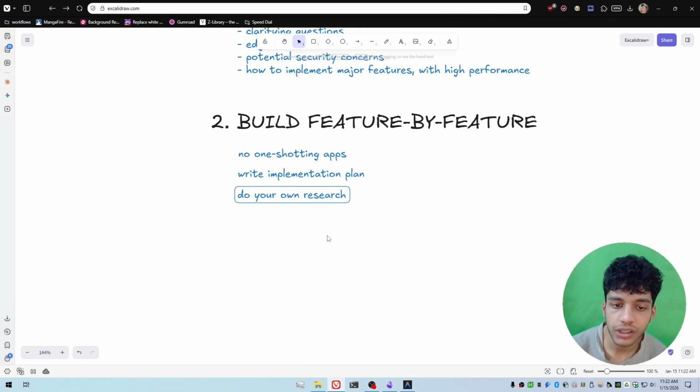And I asked AI, it gave me like 3 or 4 options. What I did was I went and researched each of these 3 or 4 packages and then read their docs a little bit and just understood how they handle things, right? And then and only then did I tell the AI, hey, pick this option, implement this charting functionality with this package. So you need to be able to do your own research over here as you're building features, especially complicated features that require new dependencies and stuff.